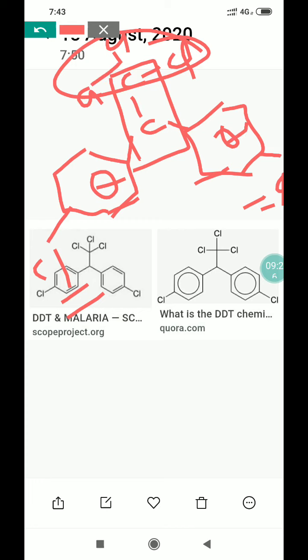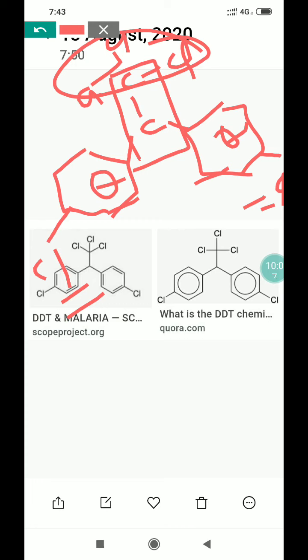It is a colorless, tasteless, odorless crystalline compound having insecticidal properties. It kills insects such as houseflies, mosquitoes and body lice. It was used for controlling malaria and typhus. Exposure to high doses of DDT may cause vomiting. Laboratory animal studies showed adverse effects of DDT on the liver and reproduction.